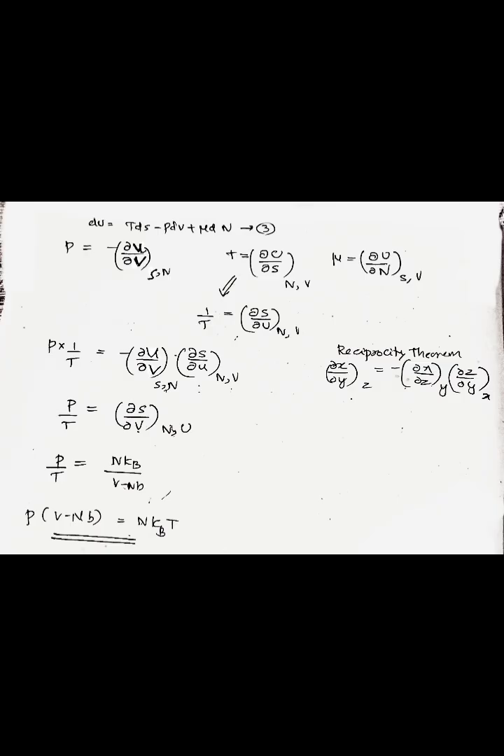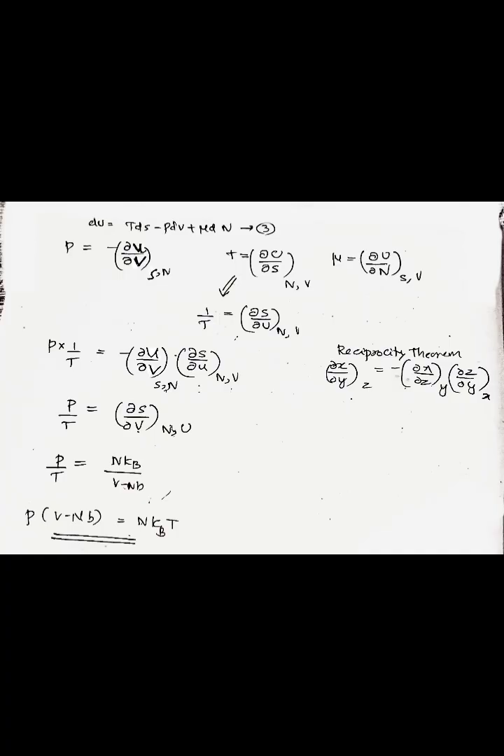This is equation number 3. That is P is equal to minus ∂U/∂V at constant S and N, and T is equal to ∂U/∂S at constant N and V. Mu is equal to ∂U/∂N at constant S and V. So we can write 1/T is equal to ∂S/∂U at constant N and V. So P into 1/T is equal to minus ∂U/∂V at constant S and N, and into ∂S/∂U at constant N and V.